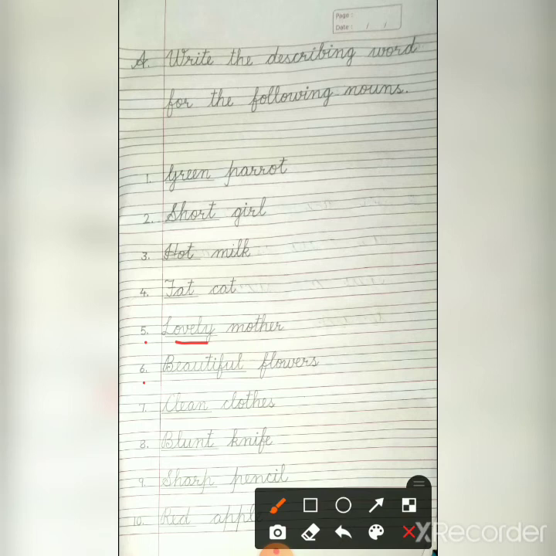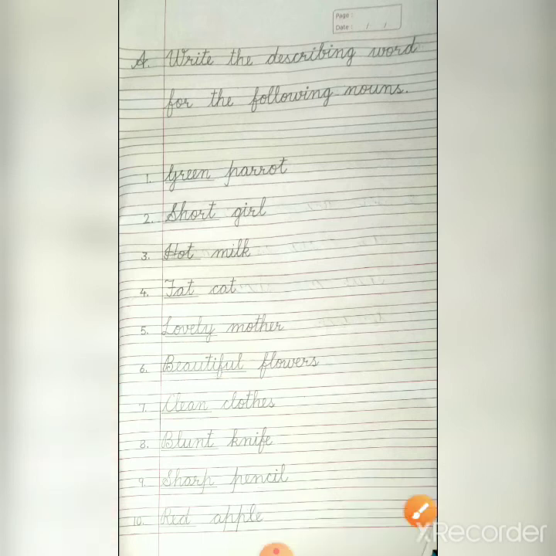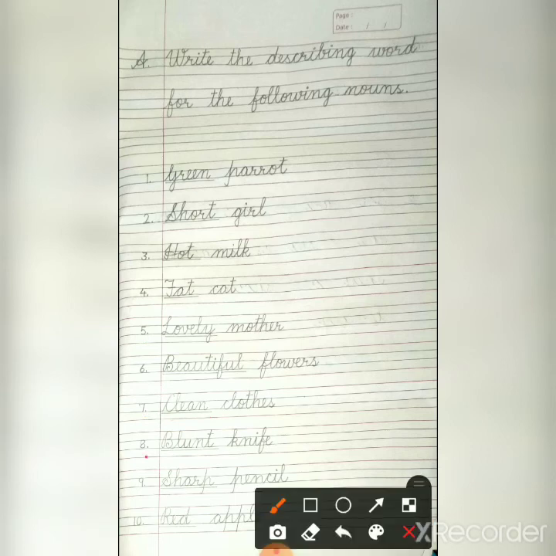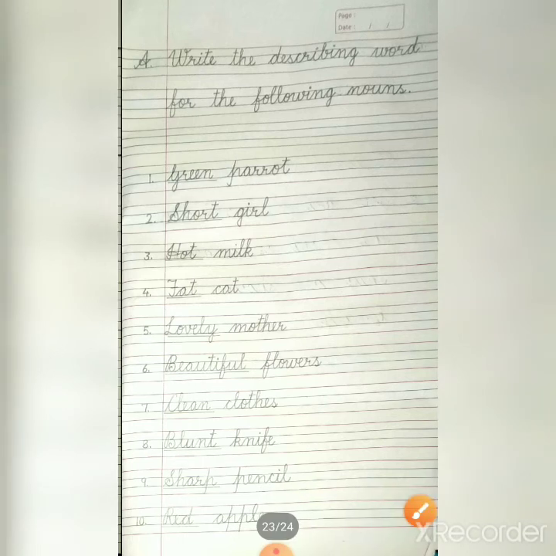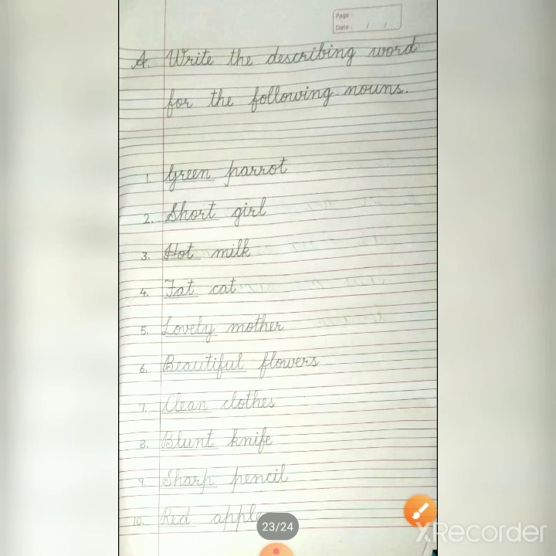Sixth, beautiful flowers. Underline the word beautiful. Seventh, clean clothes. Underline the word clean. Eighth, blunt knife. Underline the word blunt. And after that, ninth, sharp pencil. And then 10th, red apple. Now come to the next page.